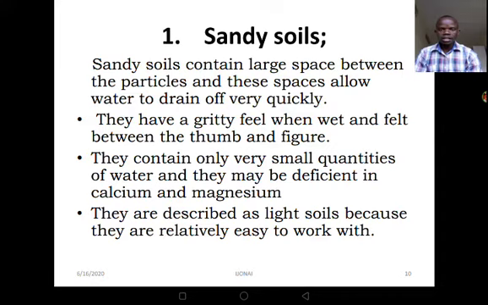They have a gritty feel when wet and felt between the thumb and the finger. That word there is finger, not figure. Now, when you wet sandy soil and then you feel it between your thumb and the finger, it is going to have a gritty feel. They contain only very small quantities of water, and they may be deficient in calcium and magnesium. By the way, these soils are described as light soils because they are relatively very easy to work with.